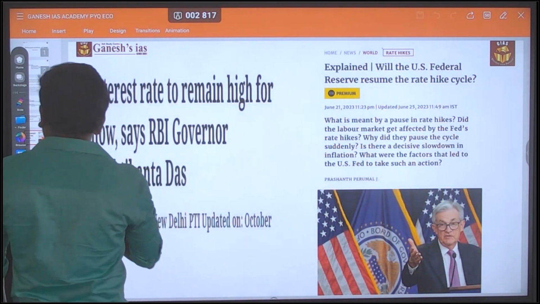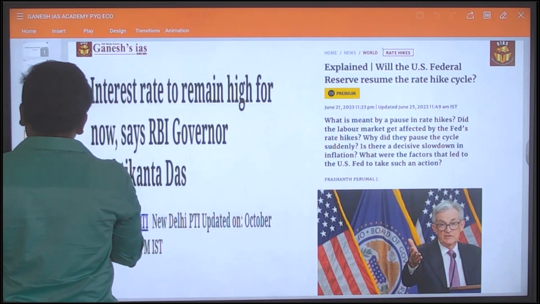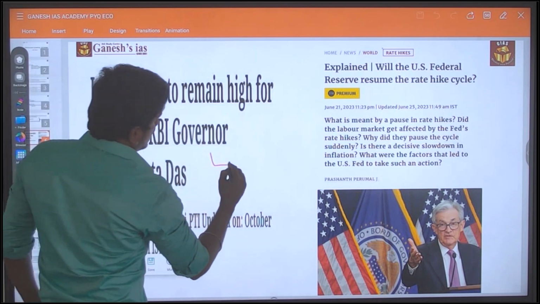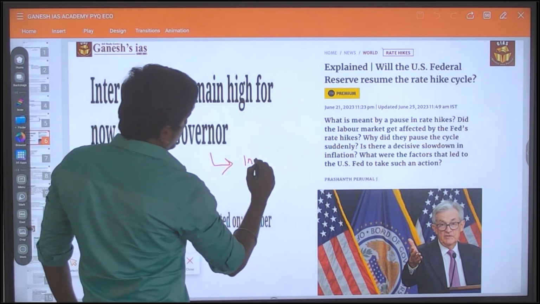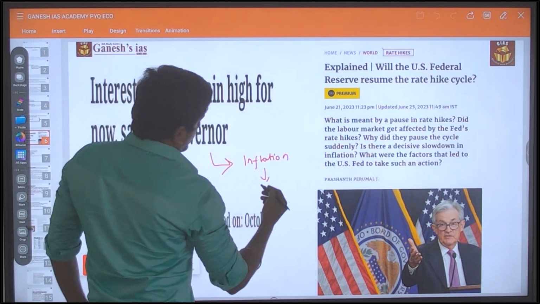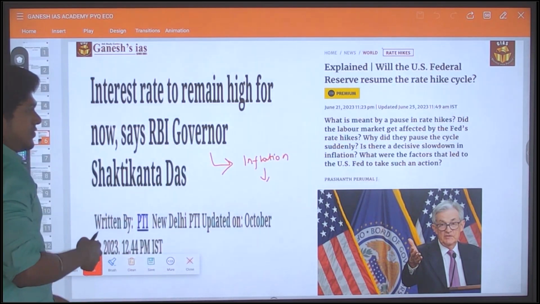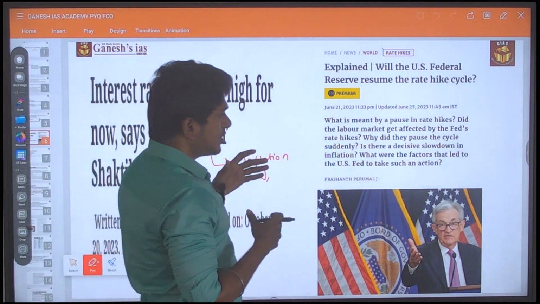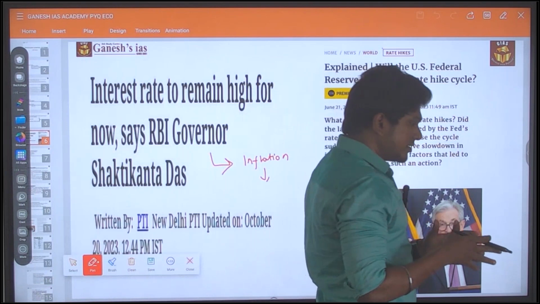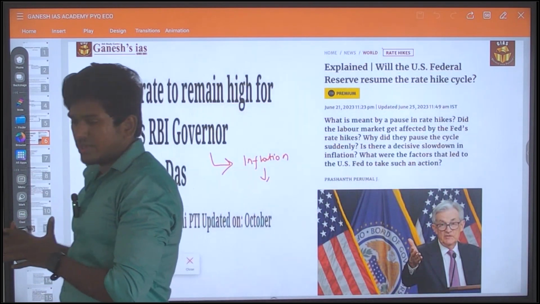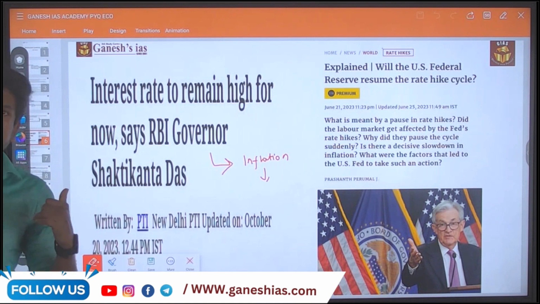See, in this article itself, it speaks about inflation. For that they are going to address this inflation by reducing the money supply. All these things, whatever the question speaks, this article itself has all the statements in it. So it is a direct question.